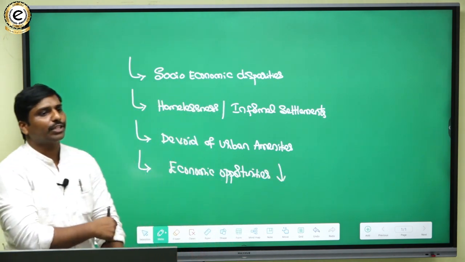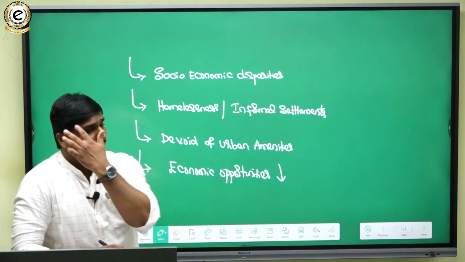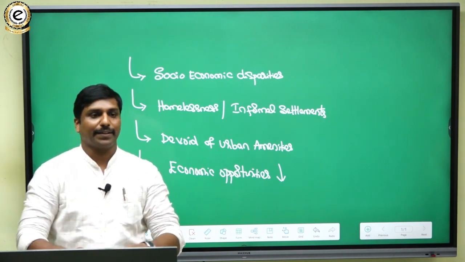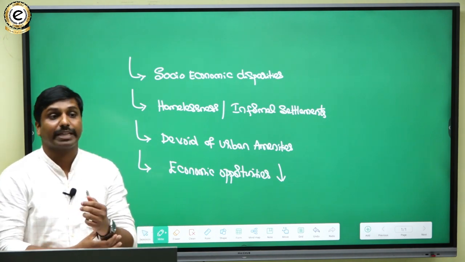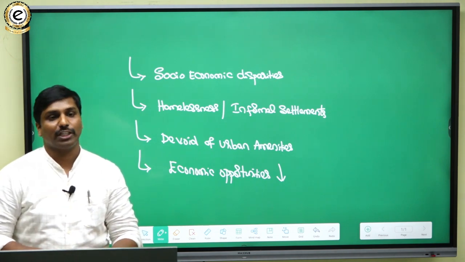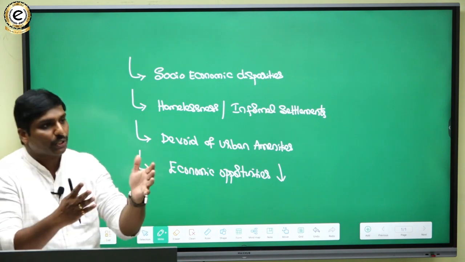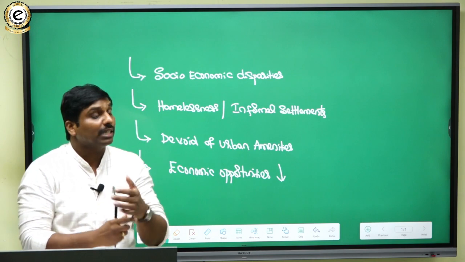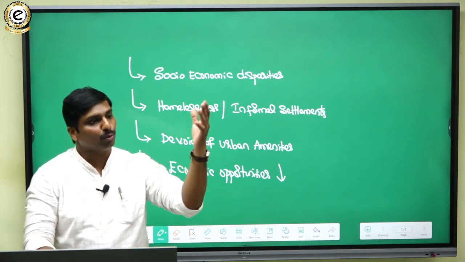Yes, health issues, sanitation, and things like poverty, unemployment, all such kind of things. Access to electricity, access to fresh water, access to drinking water, access to sanitation. So all these things are nothing but some of the issues that are faced by the poor people in the urban region. So all of these issues are marginalizing the poor people in the urban region, or they are segregating the people in the urban areas. So we have to highlight all those factors.